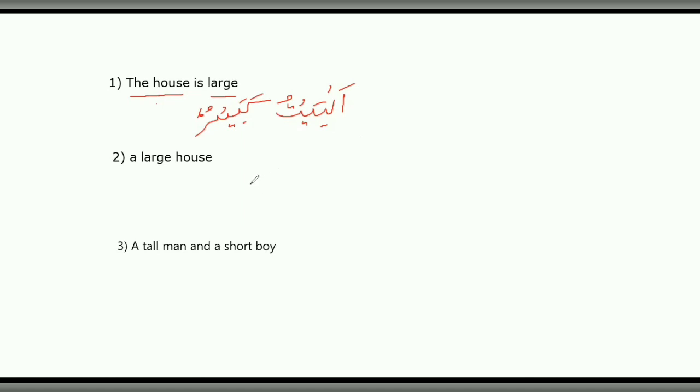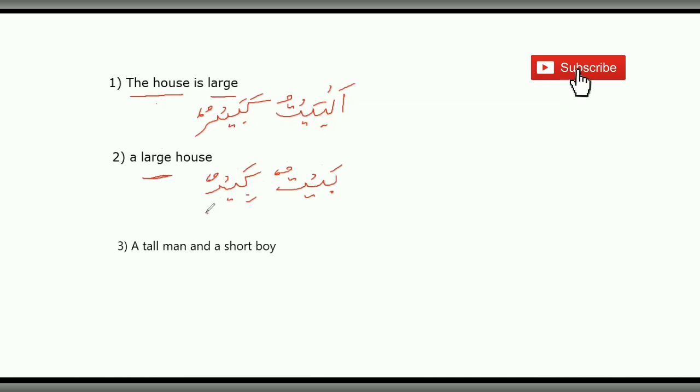Now the second question is a large house. Here we know that it's not a full sentence, rather large is the adjective of the house. In Arabic, the qualifying noun comes first. So we're going to put baytun first. Baytun means house and it's going to be indefinite with tanween. And then we're going to put the adjective kabirun, and obviously both are indefinite because the adjective has to match the subject in being indefinite.